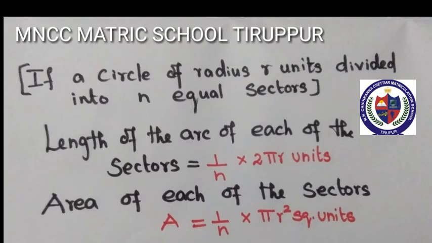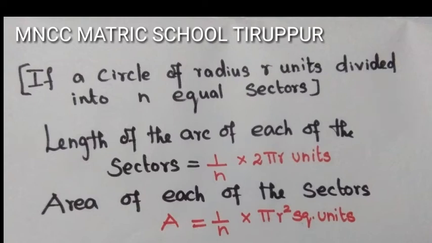Fourth one, if a circle of radius r unit is divided into n equal sectors, length of the arc of each of the sectors is 1 by n into 2 pi r units. Area of each of the sectors A equal to 1 by n pi r square unit.